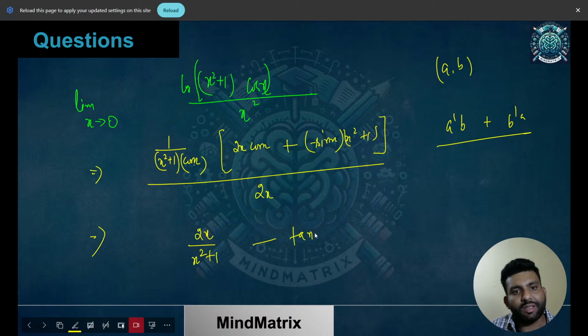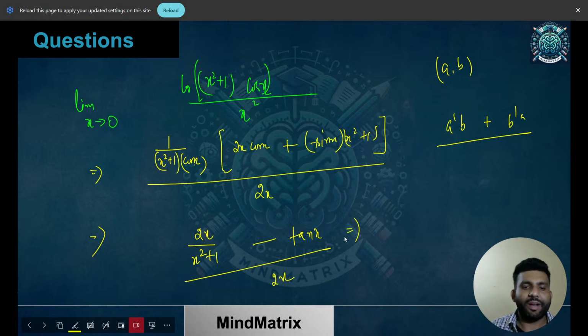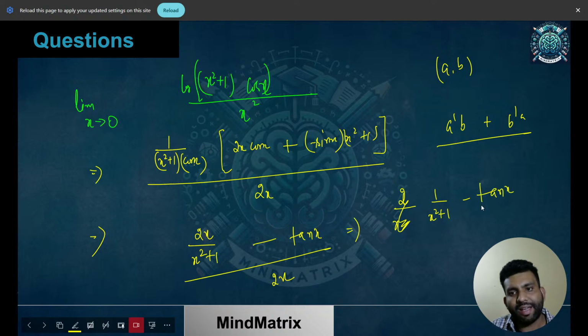Sin x by cos x is tan x, upon 2x we have over here. If you just cut this up, you just need to separate it. This x would be cutting up. So let me separate it. It is going to be 1 upon x square plus 1 minus tan x by x. Now you just need to put the value of x and you'll be getting the answer.